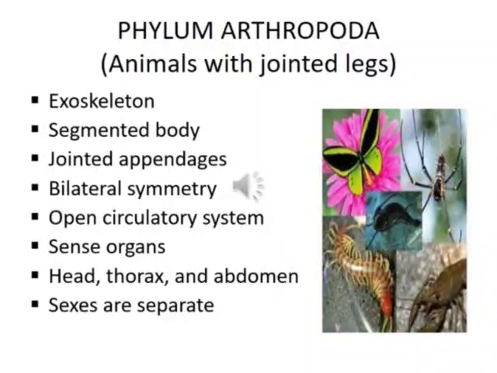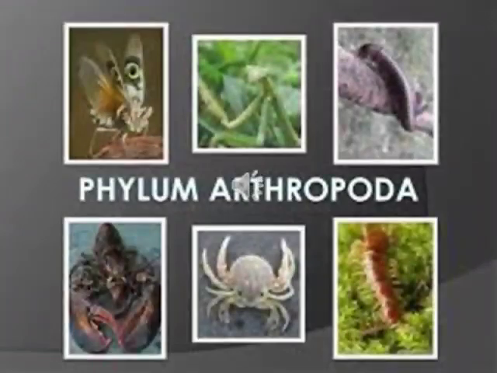Their body has jointed appendages which help in locomotion. The coelomic cavity is filled with blood. About 84% of all known species of animals are members of this phylum. Ant, dragonfly, bees, spider, scorpions, crab, lobster and shrimp are some examples of Phylum Arthropoda.